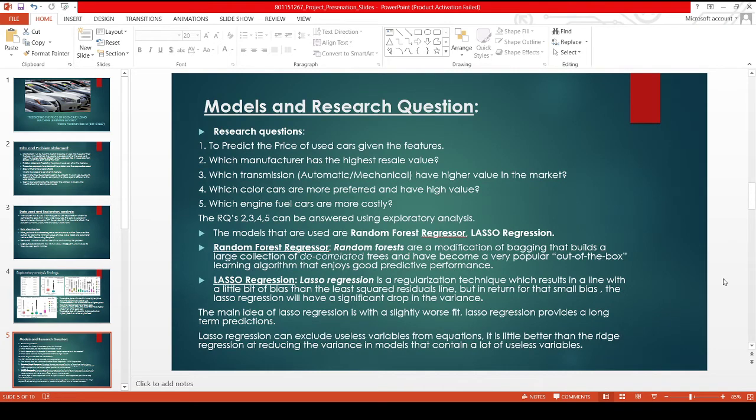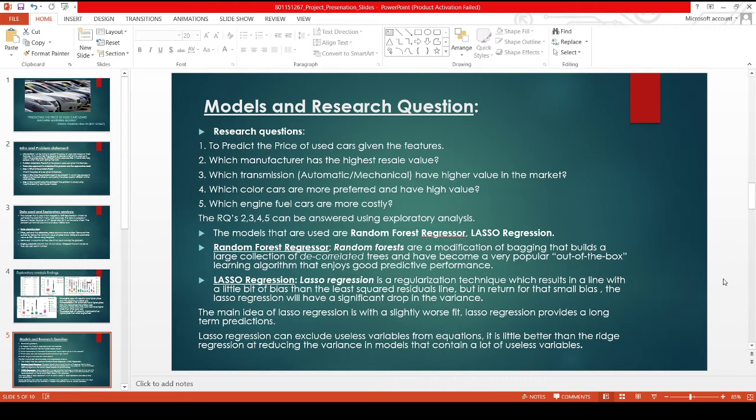The main objective, which is to predict the price of used cars, can be answered using different models. I have taken the random forest regressor and the lasso regression to solve the problem. The random forest regressor is an ensemble technique, a modification of the bagging technique, where it introduces random variables at each split, and it also prevents the overfitting problem in a model.